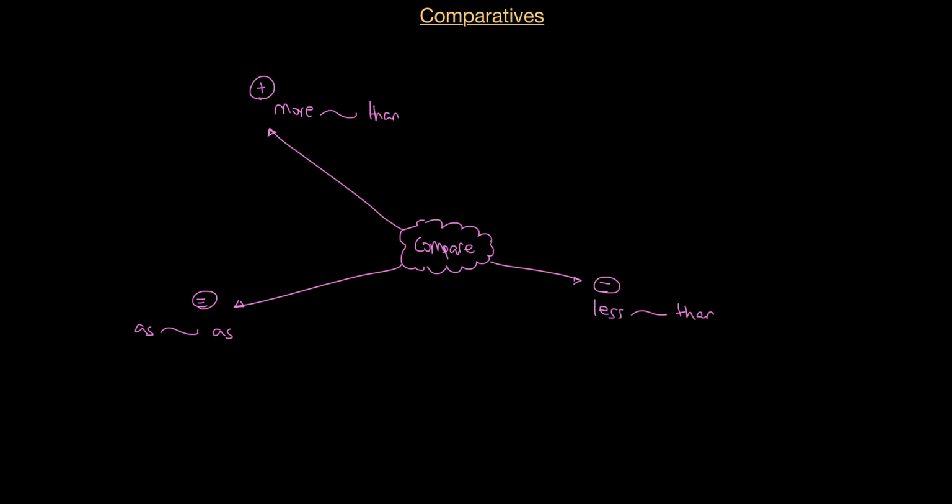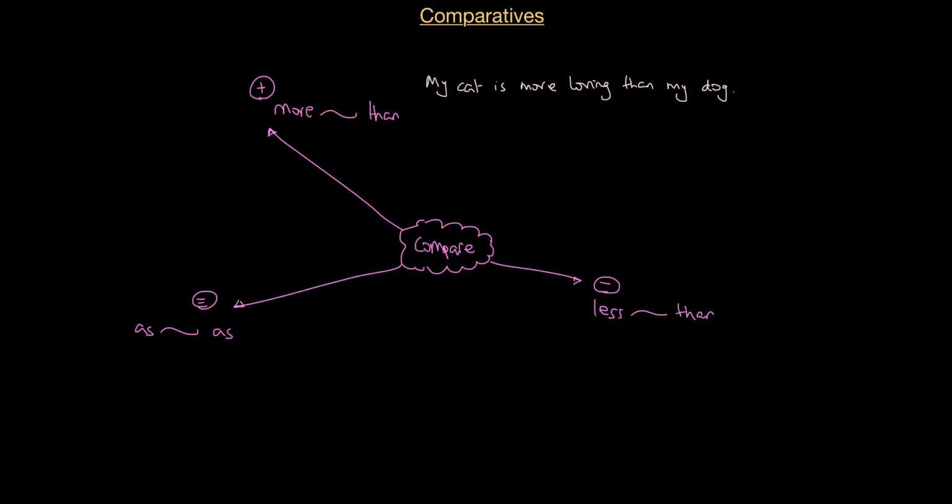So let's have a look at an example of a sentence, so you can start understanding how it all works. So let's say in English, I want to say that my cat is more loving than my dog.